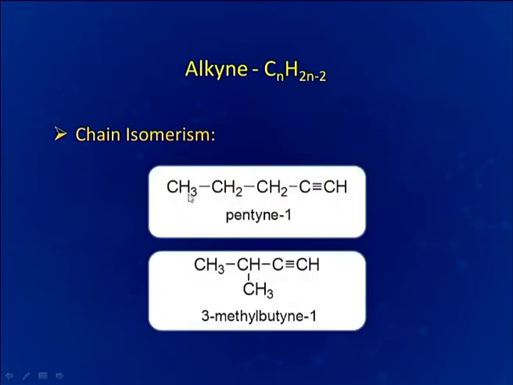Next type of isomerism is the chain isomerism. Here we can see example of pentyne 1 and 3-methyl butyne 1. In case of pentyne 1, this is the straight chain of 5 carbon atoms. But in case of 3-methyl butyne 1, one of the carbon atoms has been substituted here. So, overall molecular formula is same, but structure is different.